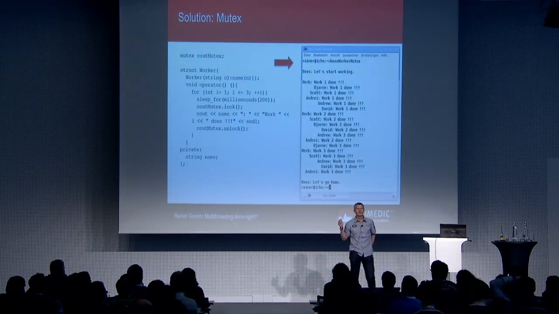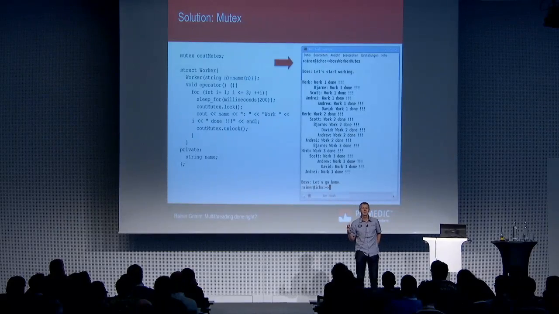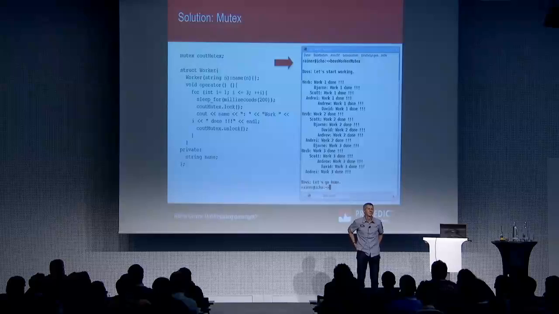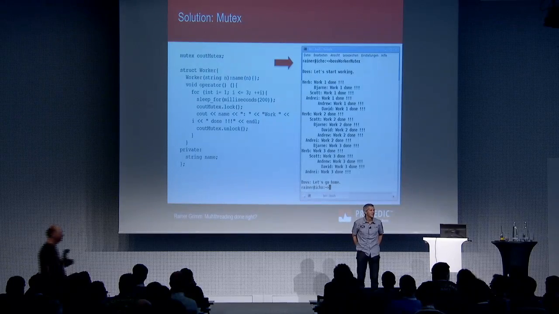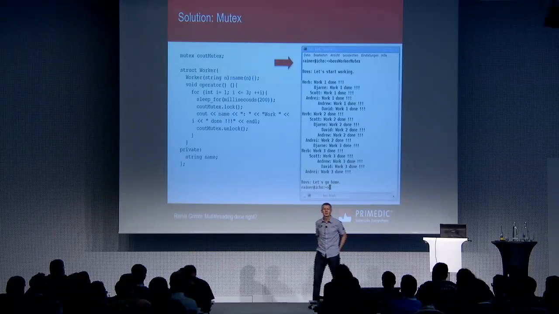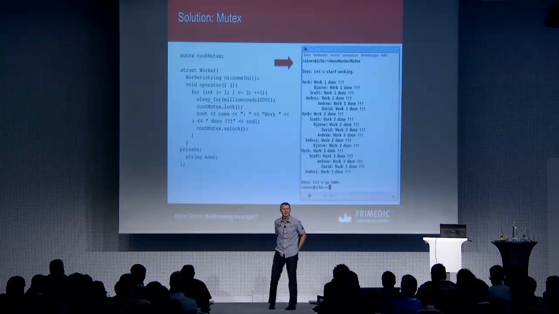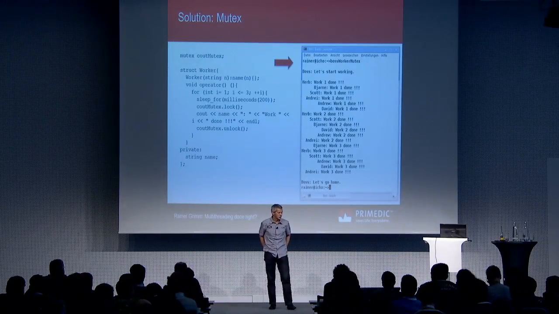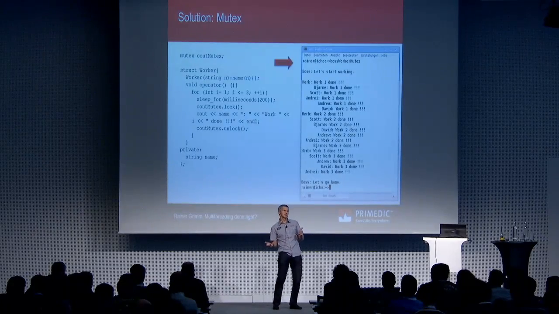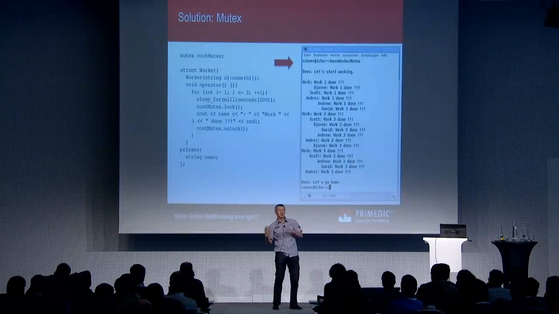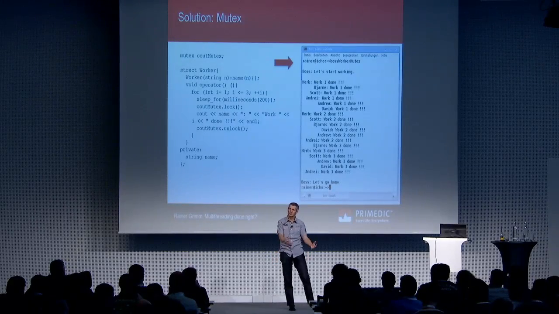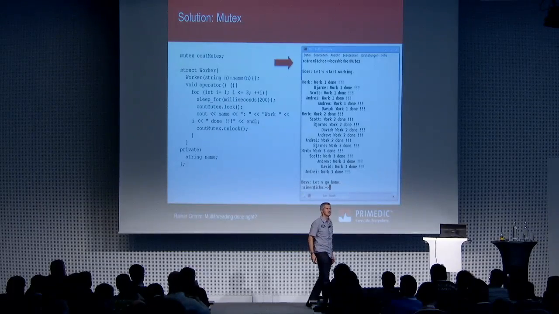That's my first tip. You should not use a mutex directly. What you should use instead of a mutex, any idea? A lock guard, yeah. A lock guard is similar to a shared pointer. It protects the mutex. It locks it in the constructor. It unlocks it automatically in the destructor. So it's a kind of RAII idiom, resource acquisition is initialization.